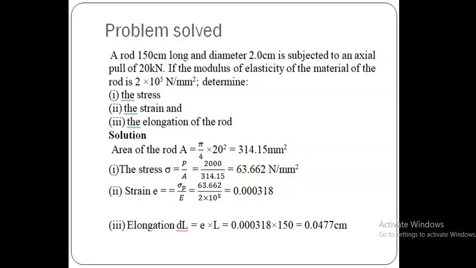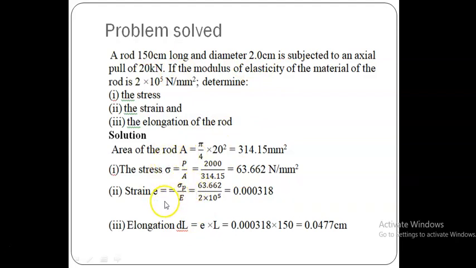Next, strain epsilon. We have different formulas. The simple formula is del L by L, but we don't know del L, it is not directly given, it is what we are going to find, and therefore we use another formula.